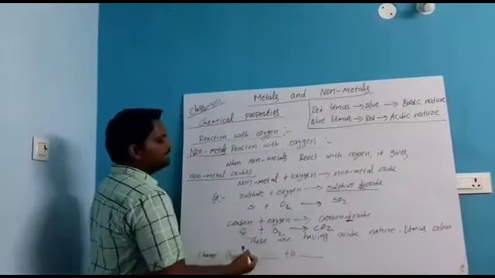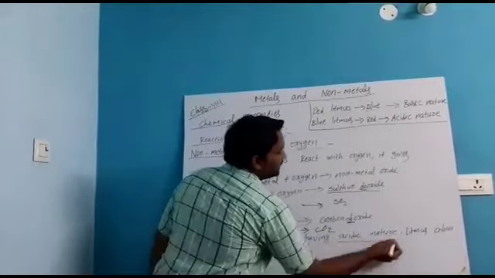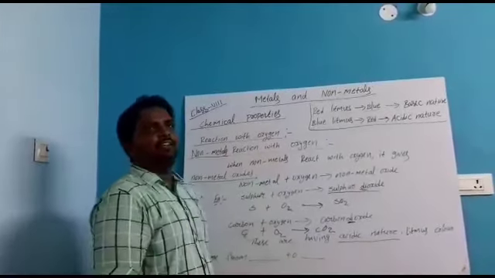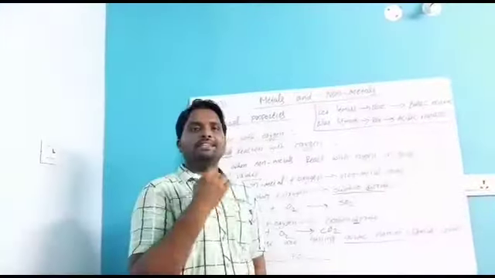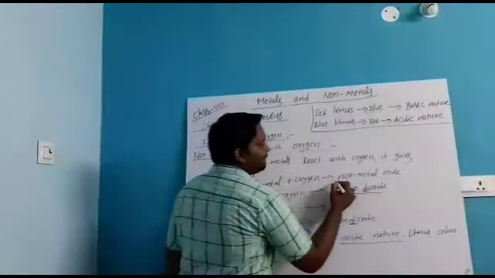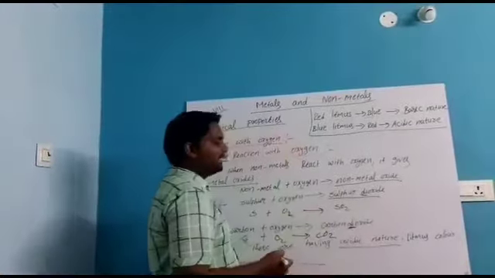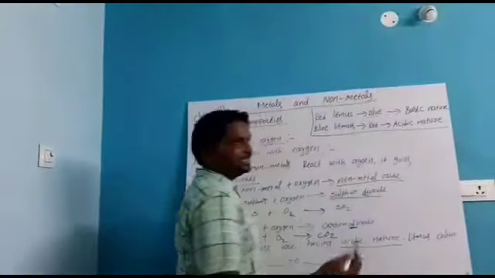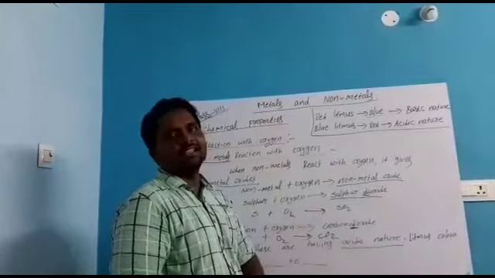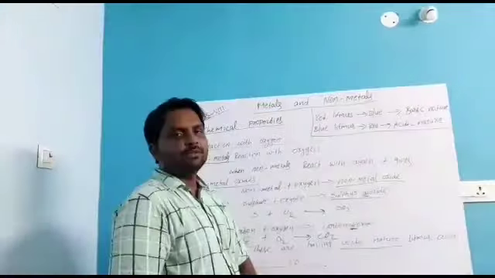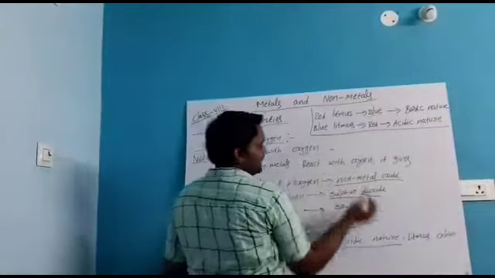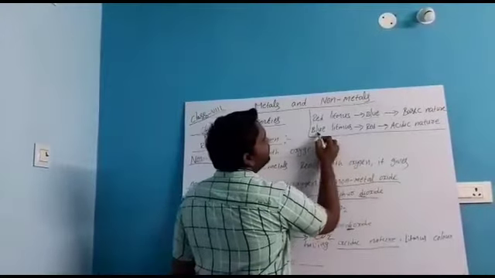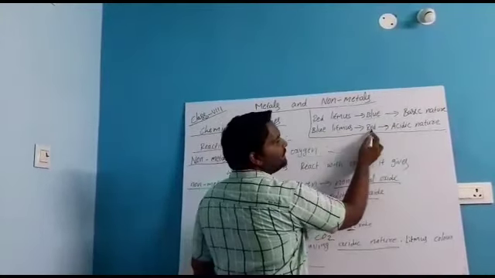See here, these have acidic nature. What nature do metal oxides have? Metal oxides have basic nature, but non-metal oxides have acidic nature. How can we say these have acidic nature? By using litmus paper. Acidic nature: blue litmus turns into red.